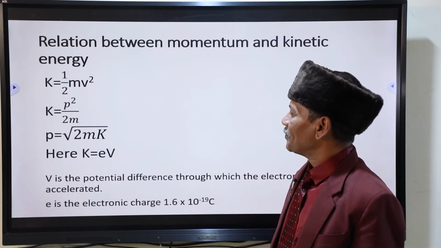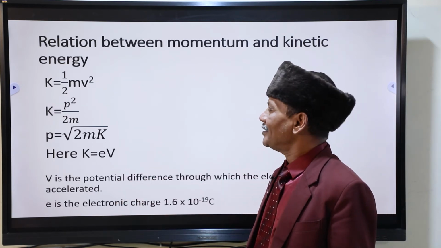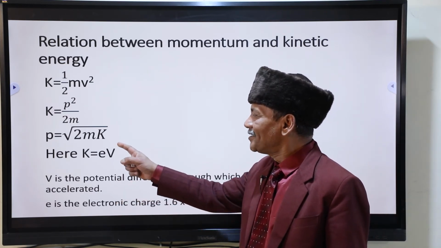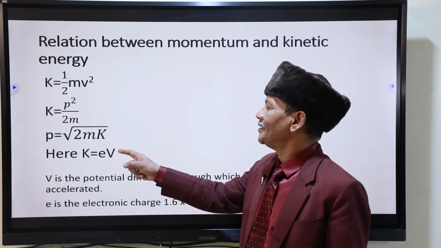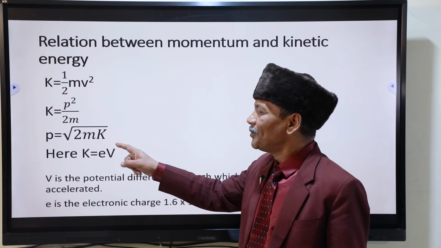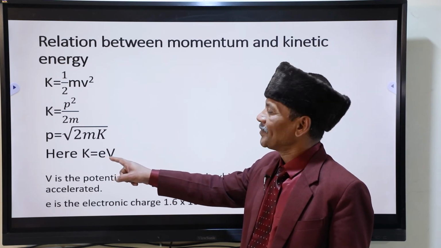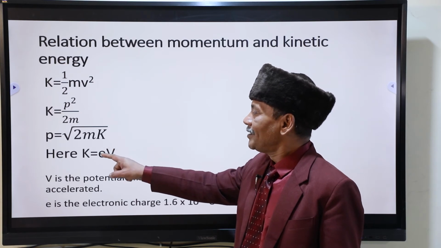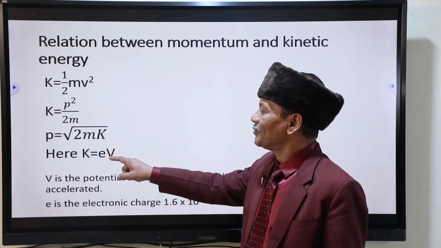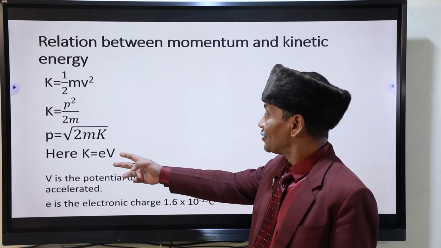Similarly, if an electron is moving and is accelerated through a potential difference v, this is not velocity, this is the potential difference through which the electron has been accelerated, then the energy associated with that electron will become k is equal to ev. This k can also be used.